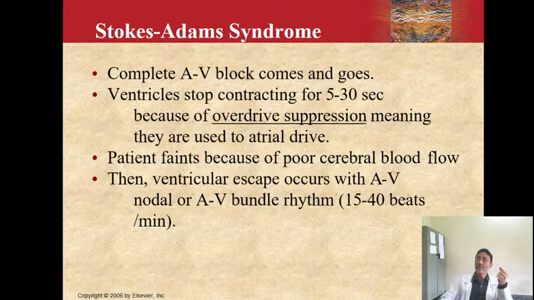So suddenly if there is an AV block happening, the ventricles do not receive impulses, so they do not contract for a few seconds, say around half a minute or so. When they are not contracting, they are not pumping out blood, so no blood from the left ventricle into the aorta, no blood into the systemic circulation, so no blood going into the brain, cerebral circulation suddenly drops, and because there is a loss of blood supply, hypoxia, the person faints.